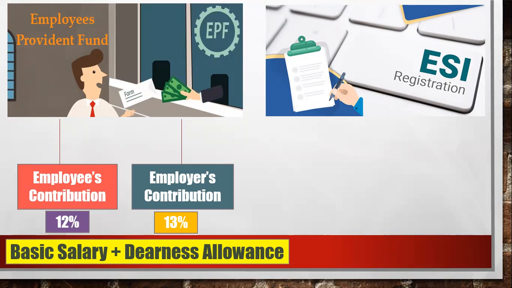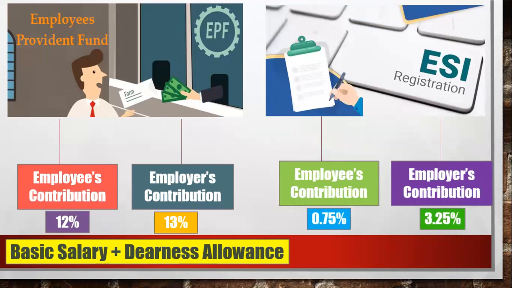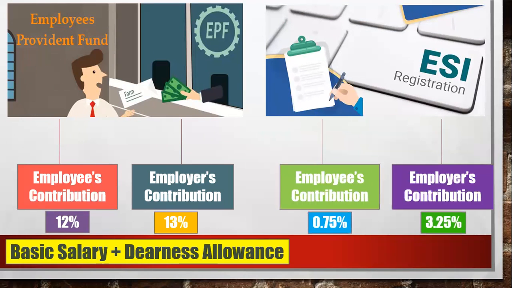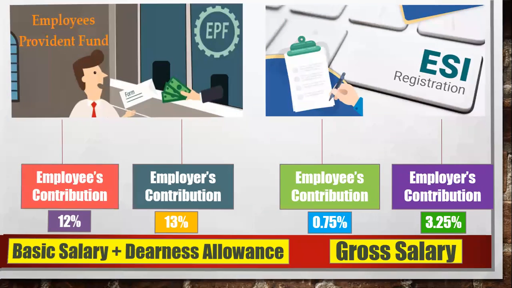0.75 on gross salary. Yes. And for the employer, it is 3.25. So the employee contribution is 0.75 of gross salary and 3.25 is the employer contribution, that is on your gross salary only. So this is the deduction you can say.